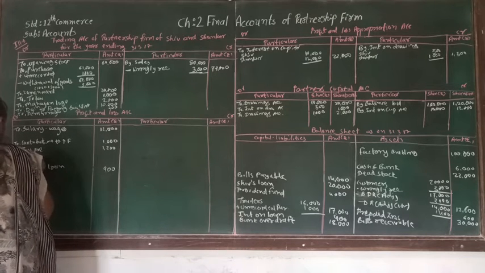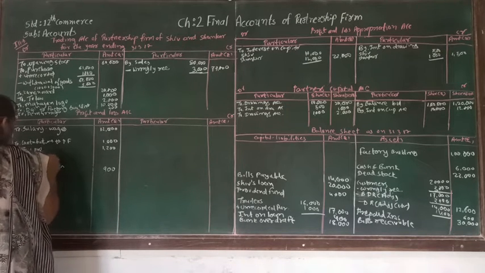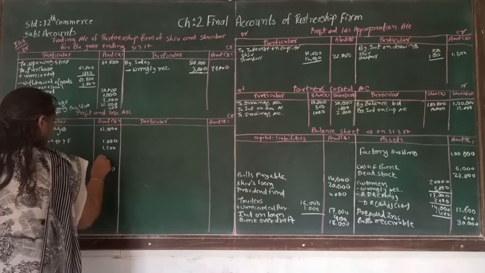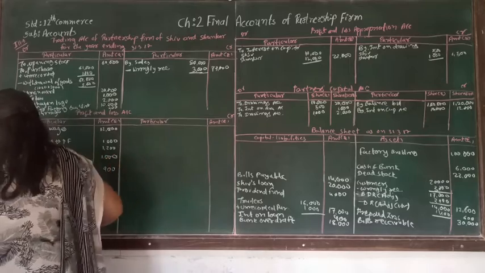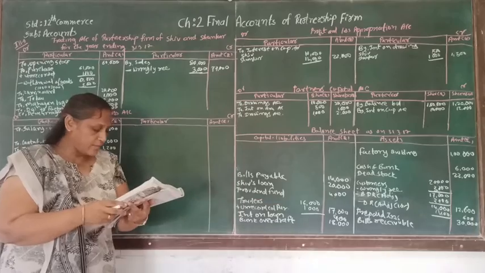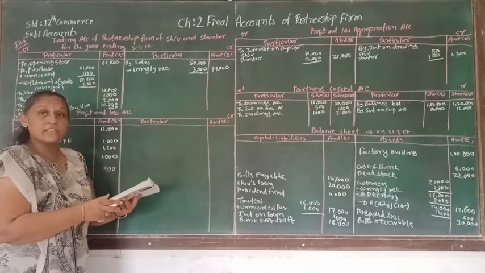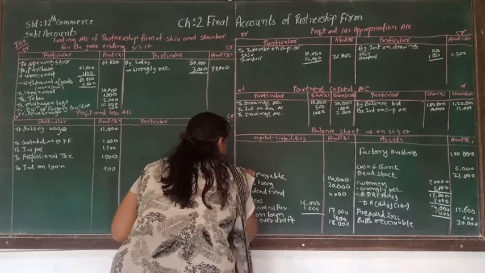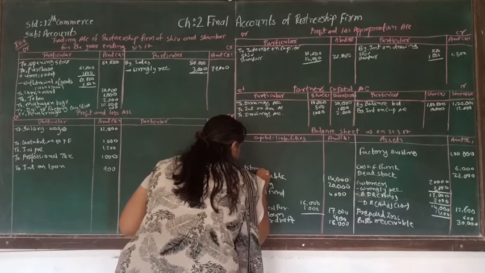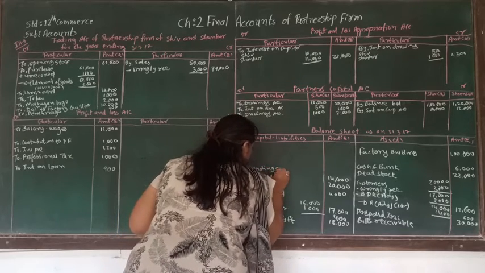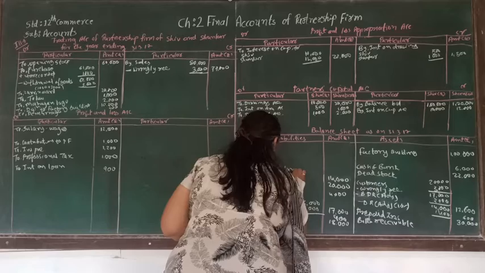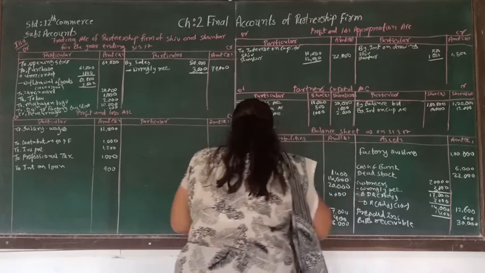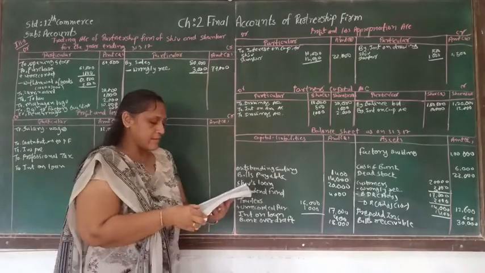Professional tax is 1,000, and after professional tax another account is outstanding salary. Outstanding salary is our liability, and it is 1,400. Afterwards another is bad debt and bad debt reserve.